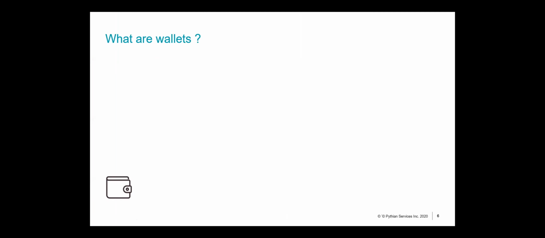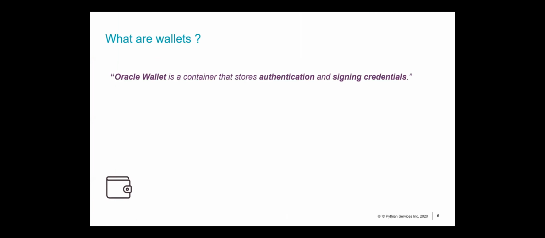Wallets. So what are wallets? Oracle says it's a container that stores authentication and signing credentials. Okay, that sounds like something that should be very precious to us. If that is the case, how do we protect this thing? So the wallets can be primarily of 2 types. One, a password protected wallet, where the name itself implies that your wallet is protected by a password.